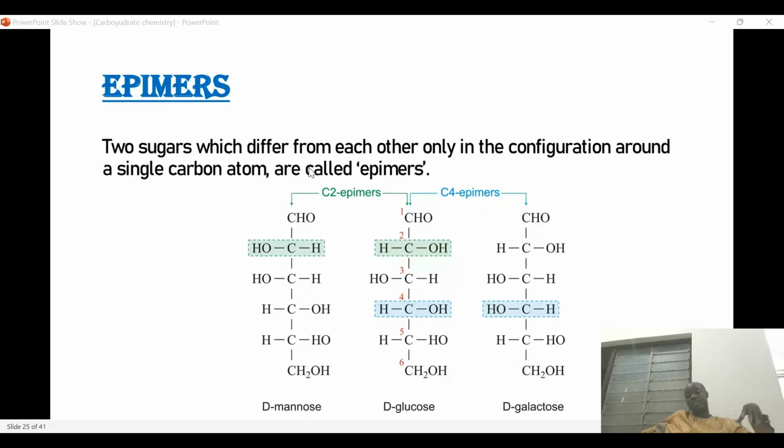We also look at the classification of carbohydrates based on the number of carbons as well as the functional group. Those that have a ketone functional group are called ketoses, and those that have an aldehyde functional group are called aldoses. So, ladies and gentlemen, we are going to stop here.